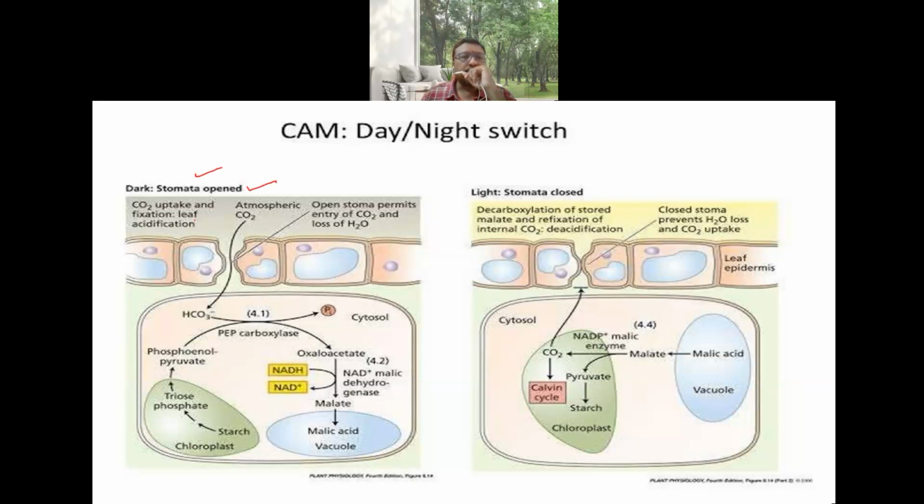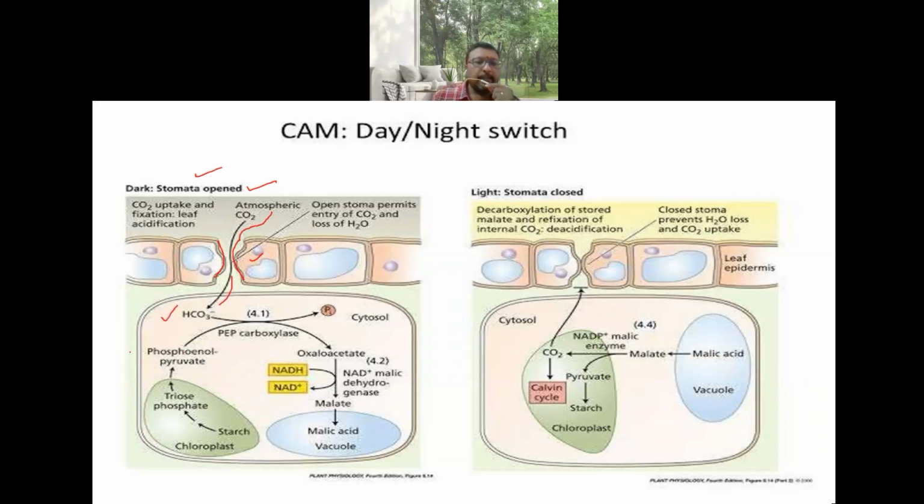So what happens here is carbon dioxide uptake and fixation occurs during the night time. This is the stomatal cell where the atmospheric carbon dioxide enters inside and changes to HCO3.